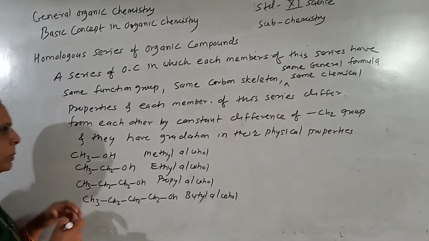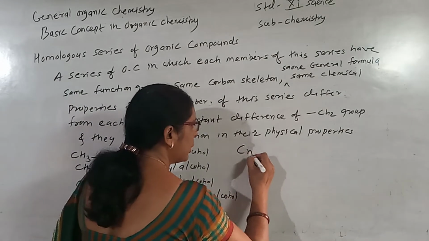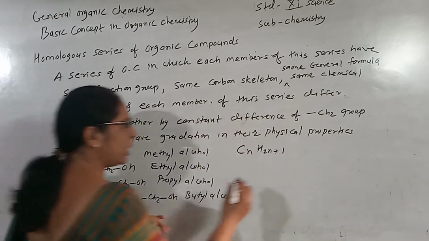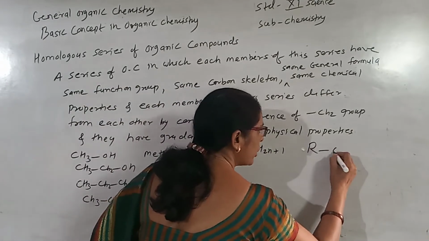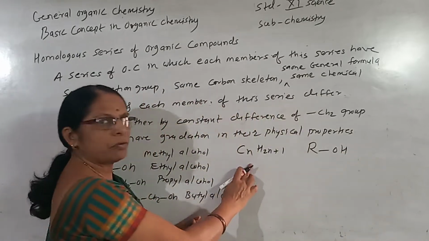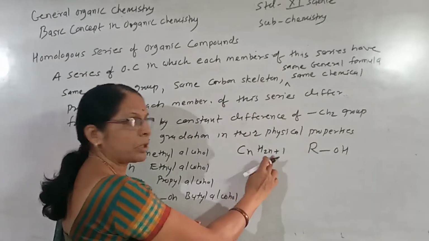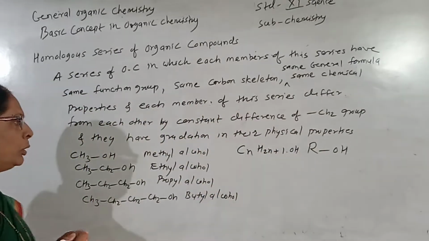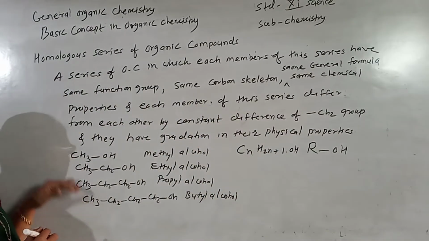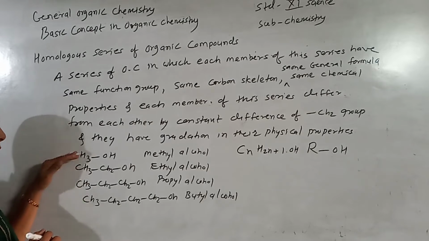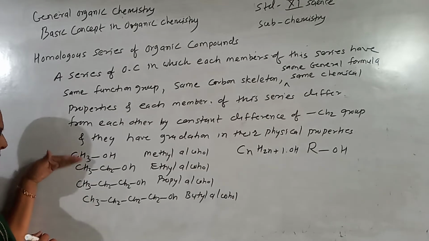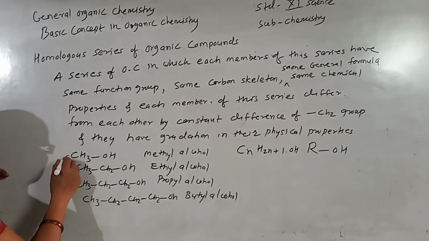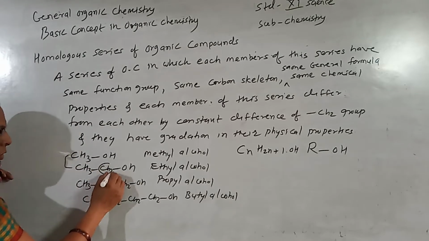Next, they are represented by the general formula CnH2n+1. Look at the alcohols: they are ROH, where R has the general formula CnH2n+1, with OH. So they have the same general formula, the same functional group, and the same carbon skeleton, and each member differs from the other by a CH2 group.